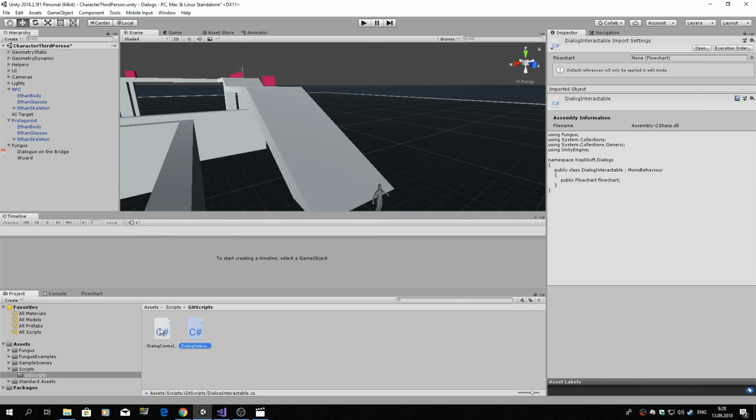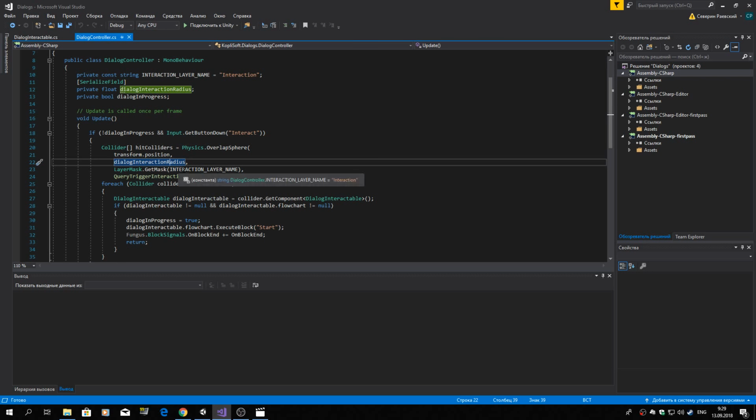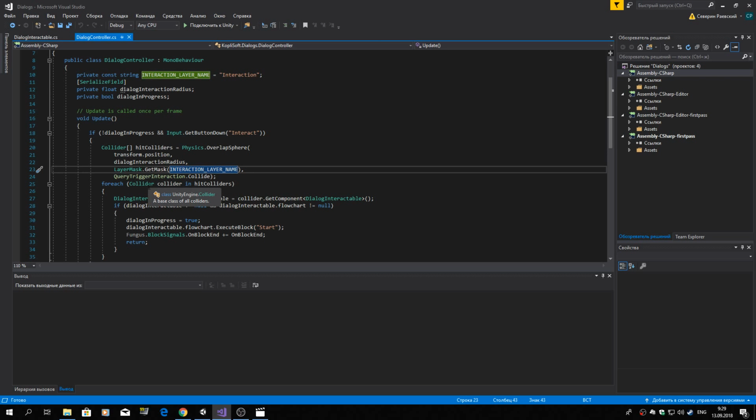So let's look at another script. This script is called Dialog controller, and it is attached to the player character. It does what we have just described. It blows an imaginary sphere, physics overlap sphere, with a specific radius. It can be customized from the UI. It is interested only in the specific layer, interaction layer, here it is, and it is able to collide with triggers. Query trigger interaction collide does the job.